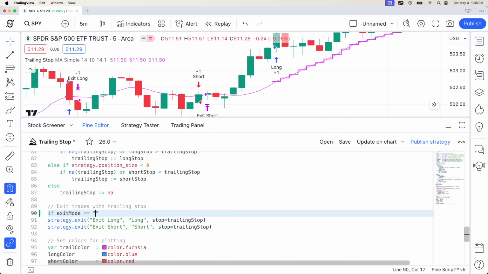And then, in the code where we exit trades, if exit mode is equal to limit, we exit the same way.